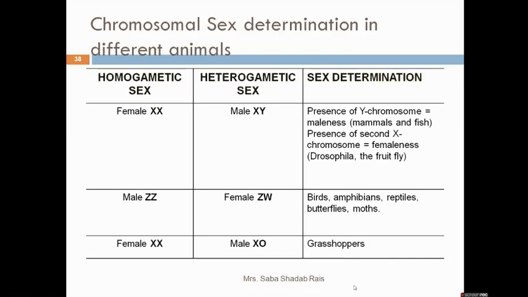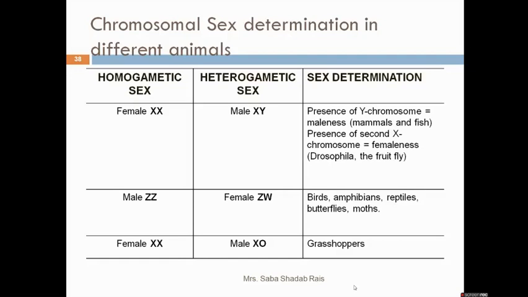So what he found, his investigation revealed, is that whenever this X chromosome combines with the male gamete, they get XX. So the female will have the autosomes plus XX, and the male will have the autosomes plus X0. So this is about the various types of sex chromosomes.